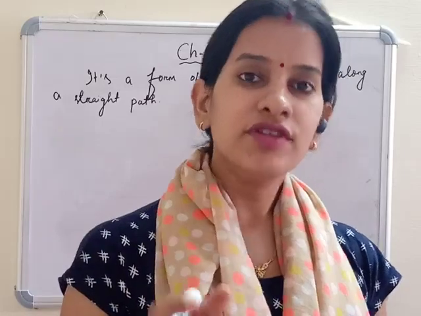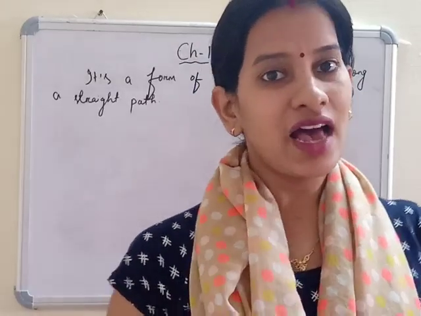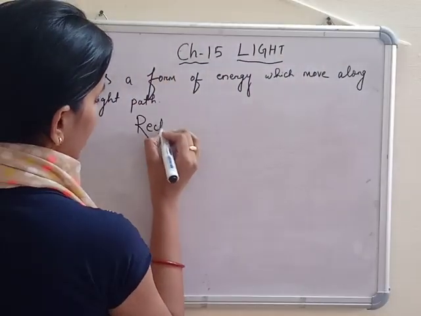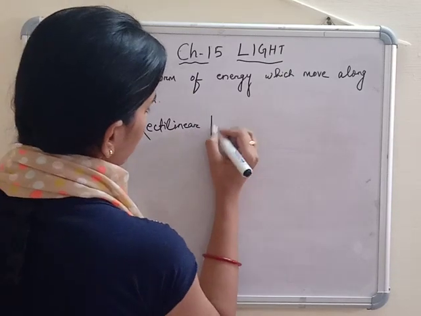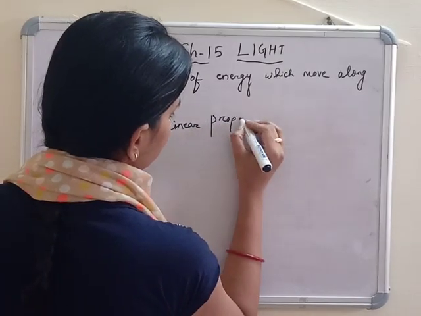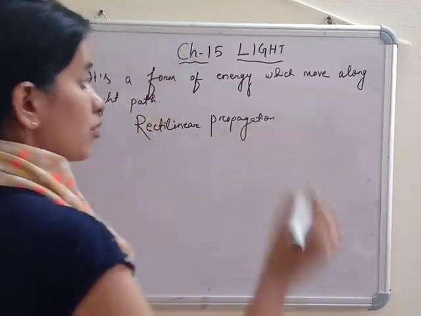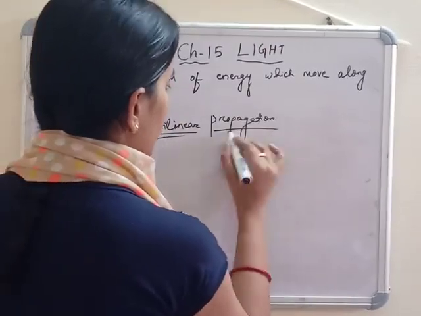And it's always moving along a straight path, and that property is called rectilinear propagation. So when light is always moving in a straight path, that is called rectilinear propagation.